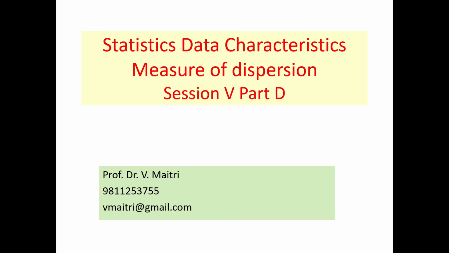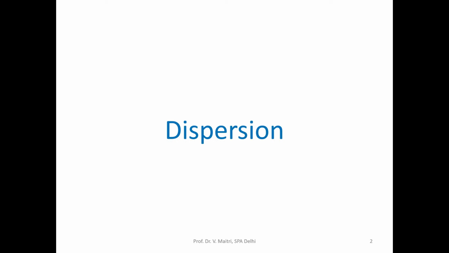In the previous sessions, we have discussed measures of central tendency, and we also know that central tendency is telling us the value where the data is more concentrated. That is the aim of central tendency. But now we are going to take care of another measure of variability, which is known as dispersion.